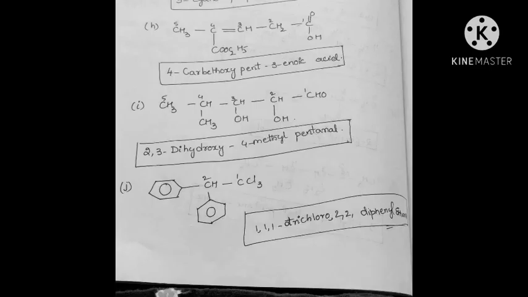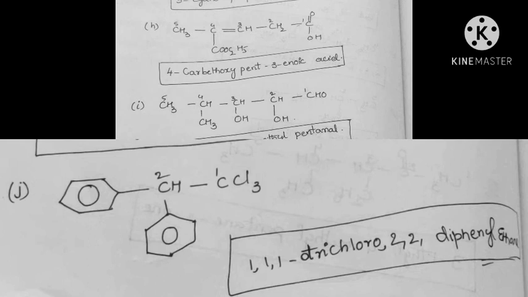And the next skeleton is like this. The numbering is like this: CCl3, CH, diphenyl groups are present. The carbon chain has 2 carbons, so the root word is eth. The substituents are chlorines and phenyl groups, so there are 3 chlorines on carbon 1, so 1,1,1-trichloro and 2,2-diphenyl ethane. This is the IUPAC name of this compound.